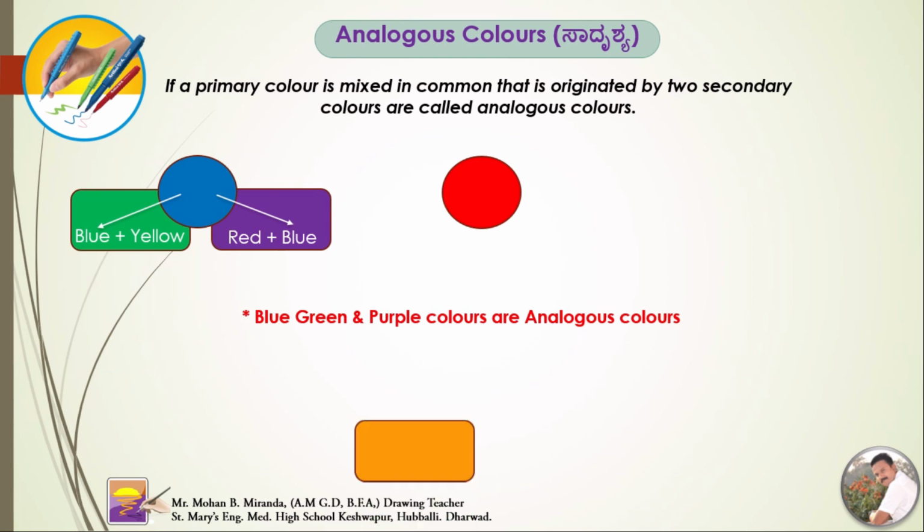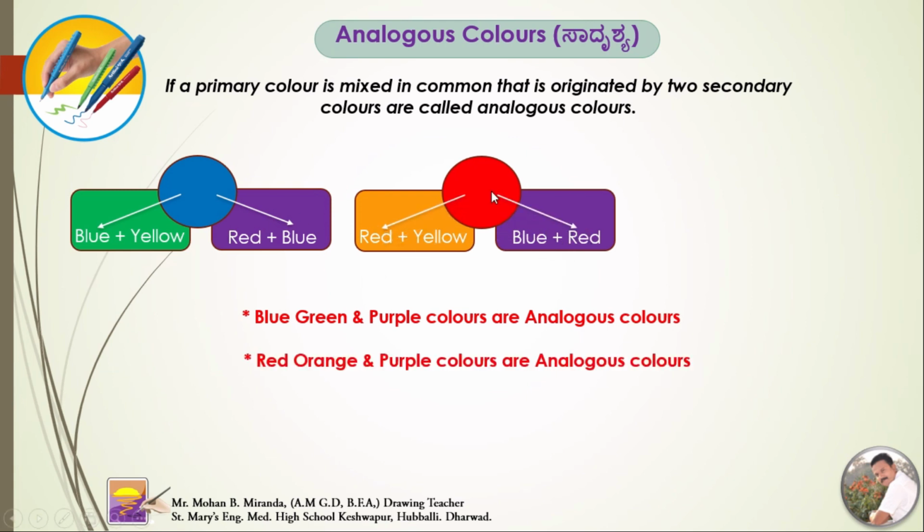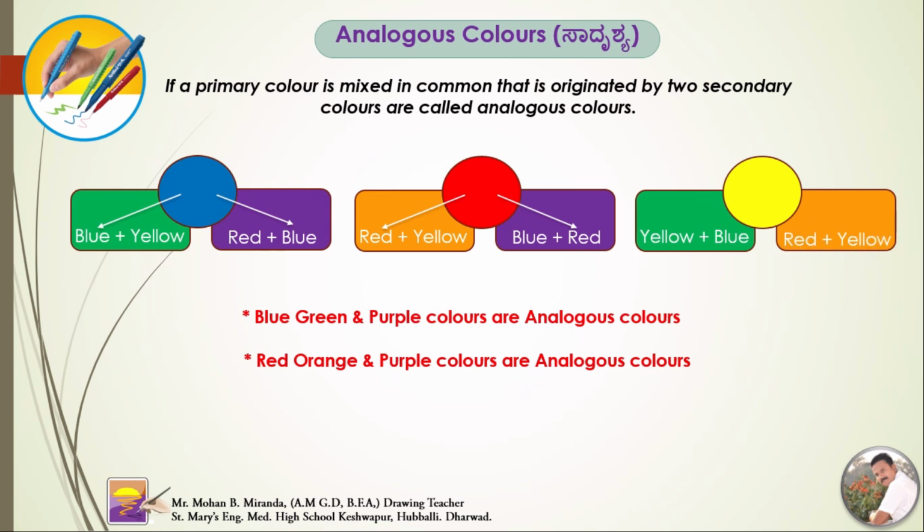Red color primary, orange secondary color, red and yellow, and purple secondary color, blue plus red. Here red and here red. Red, orange and purple colors are analogous colors. Yellow color, green color, yellow plus blue, orange, yellow plus red. Here yellow and here also yellow is common. That's why yellow, green and orange are analogous colors.